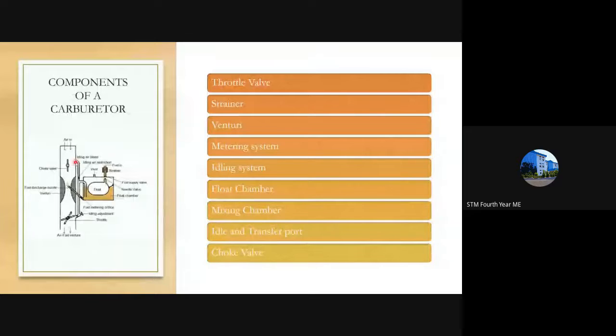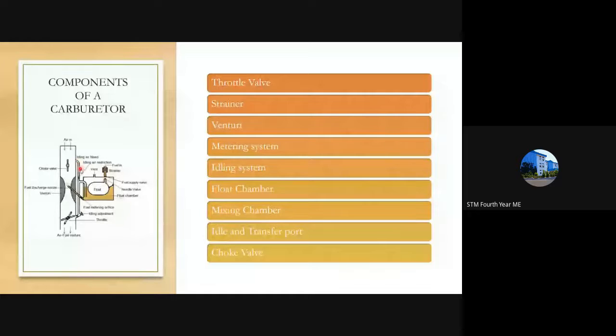the air. Here also you can see a choke valve, and the choke valve, if it is in the butterfly position like the throttle, is in a slanting position, not in a horizontal position. This is the resting position of the throttle valve. In the same way, the resting position of the choke valve will also be in this position, and during this condition, the air enters through the idling air bleed.